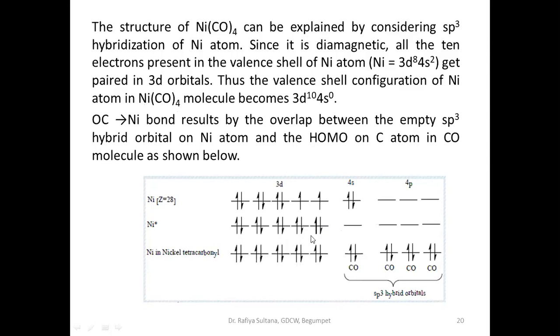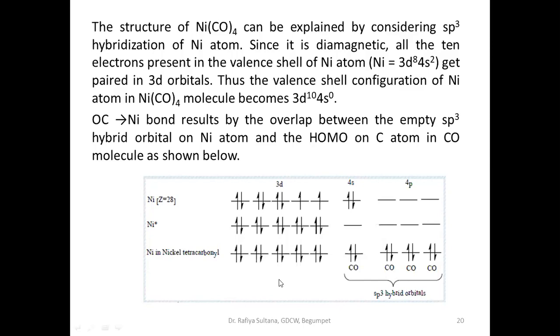Now 3d is filled and 4s is vacant. What do we need? Only one vacant orbital is here, and we need 3 more, because the number of ligands is 4. Only one lone pair of electrons can be accommodated here. So we need 3 more orbitals where the other 3 carbonyls can donate their lone pairs of electrons. What is the next orbital after 4s? If you see the energy order, that is 4p.